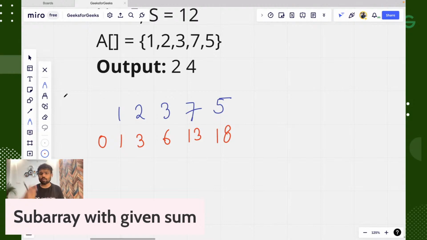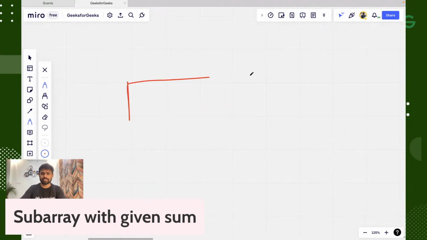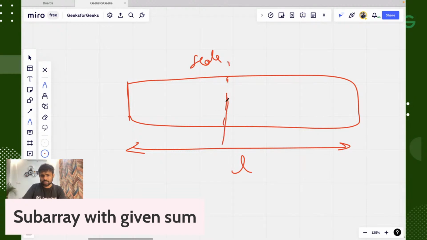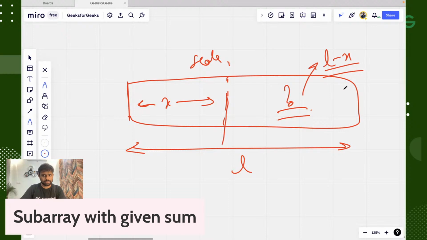Now what we can do, guys. Let's say I have given you a scale. You are given that the complete length of the scale is, let's say, L, and the length of this part is X. Can you find the length of this other part? Yes, the length of this part will be exactly L minus X.